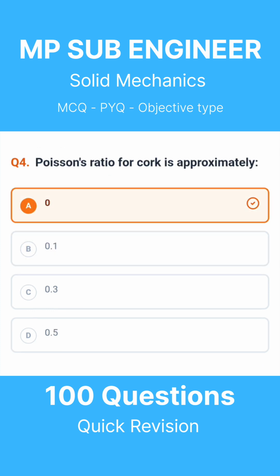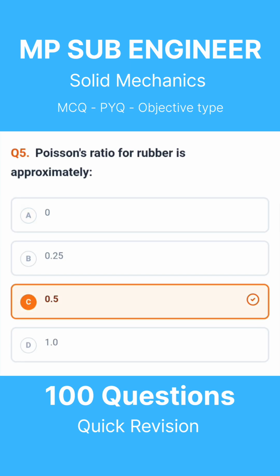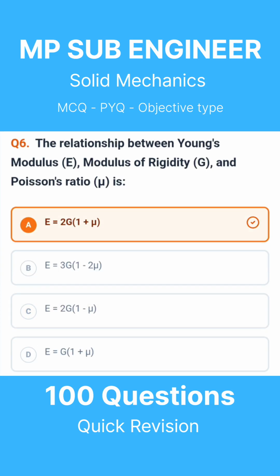Question 4. Poisson's ratio for cork is approximately. The correct answer is 0. Question 5. Poisson's ratio for rubber is approximately. The correct answer is 0.5. Question 6. The relationship between Young's modulus E, modulus of rigidity G, and Poisson's ratio mu is. The correct answer is E equals 2G(1 plus mu).